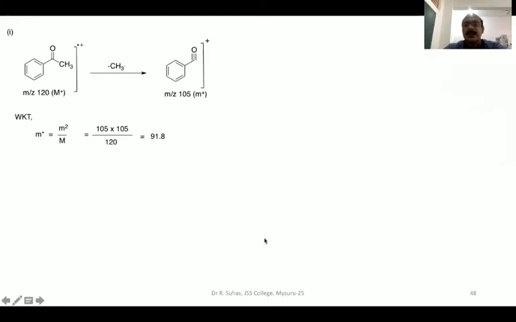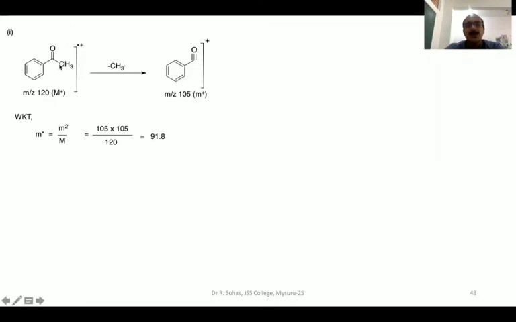We will take a few examples to calculate the mass of the metastable ions. This is the first example. This is acetophenone. When you bombard acetophenone with very high energetic electrons, it becomes a molecular ion. The first step is not shown just for convenience. The mass of the molecular ion here is 120. Usually in a mass spectrum, you should write it as m by z 120. M by z refers to the mass to charge ratio, and this is the molecular ion.